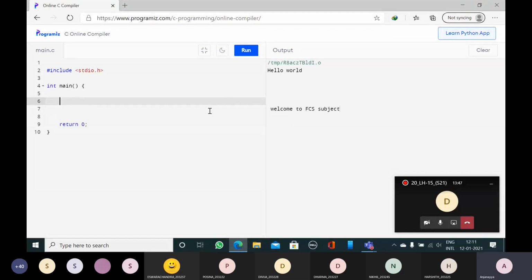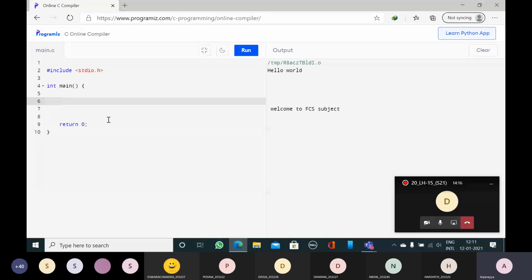So this is the minimum requirement for writing any C program: int main, open brace, close brace, return 0. This is #include stdio.h. This #include stdio.h is called the standard input output header file. We are writing printf, and the printf function is present in stdio.h. That we will see in detail when I explain the header files.